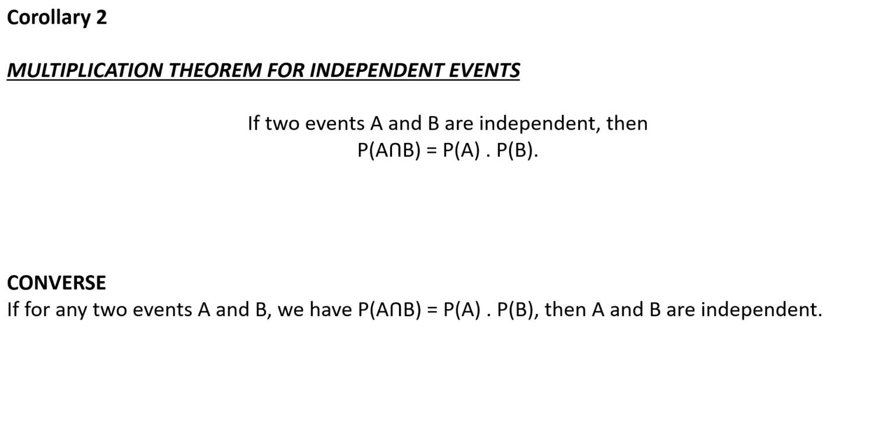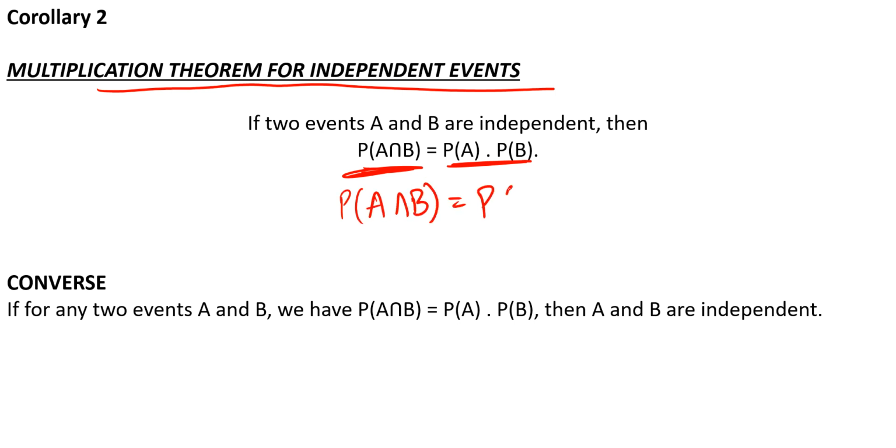Now the second corollary: what happens when the events are independent? Multiplication theorem for independent events, that is, the events are non-dependent. If two events A and B are independent, then probability of A intersection B is equal to probability of A into probability of B. Where does this come from? We know probability of A intersection B is equal to probability of A into probability of B given that A has already occurred.